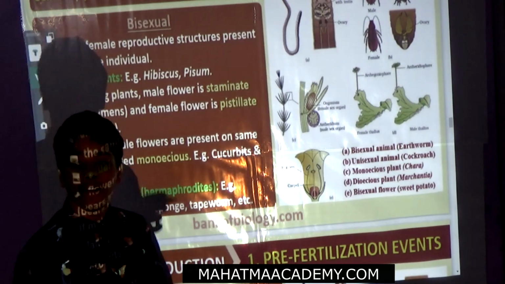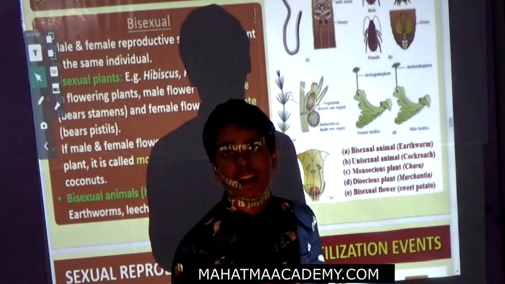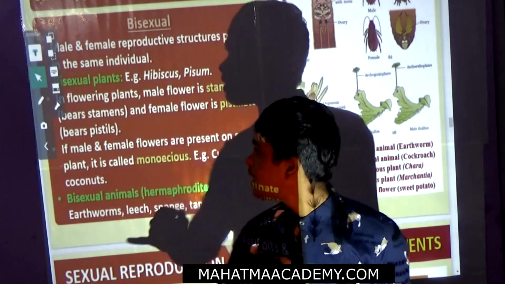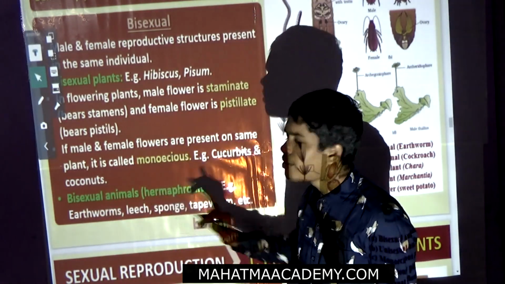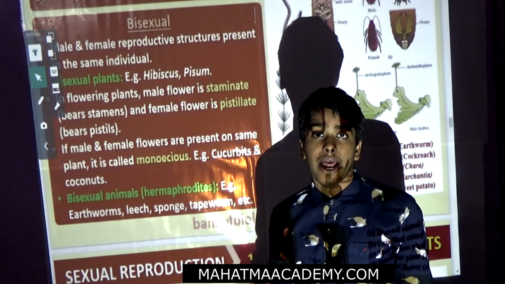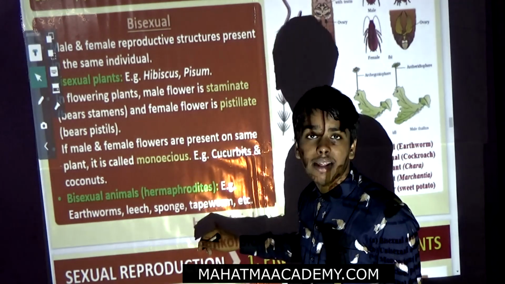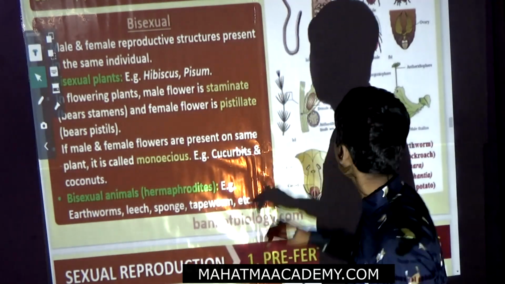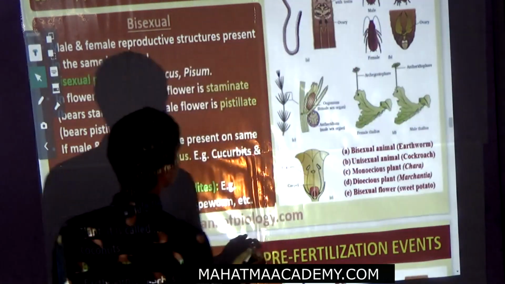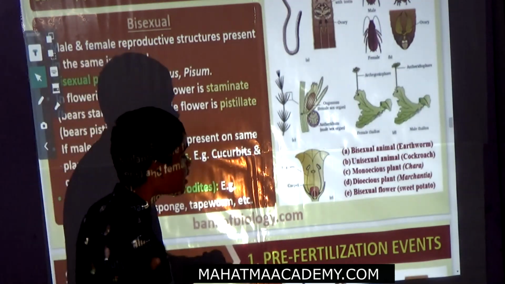If the male and female flowers are in the same plant, it is called monoecious. The bisexual animal examples are earthworm, leech, sponge as well as tapeworm. We will see the diagram after discussing all the points.